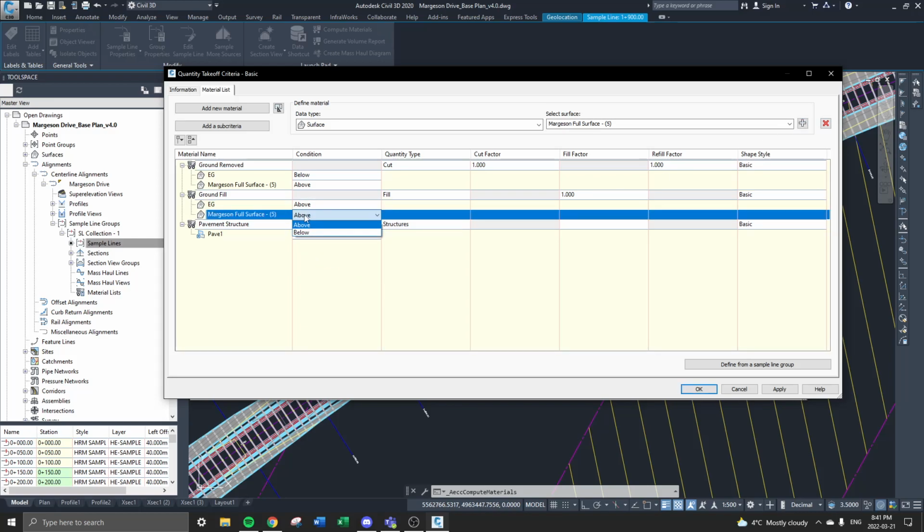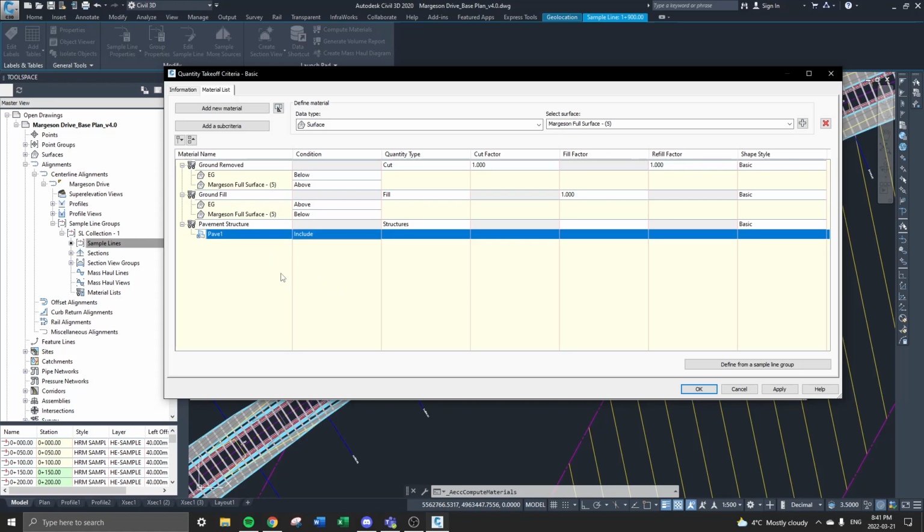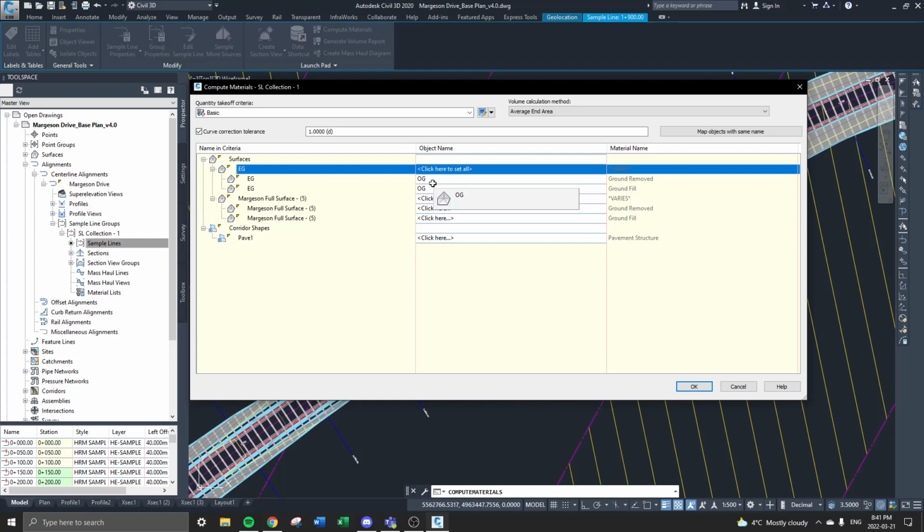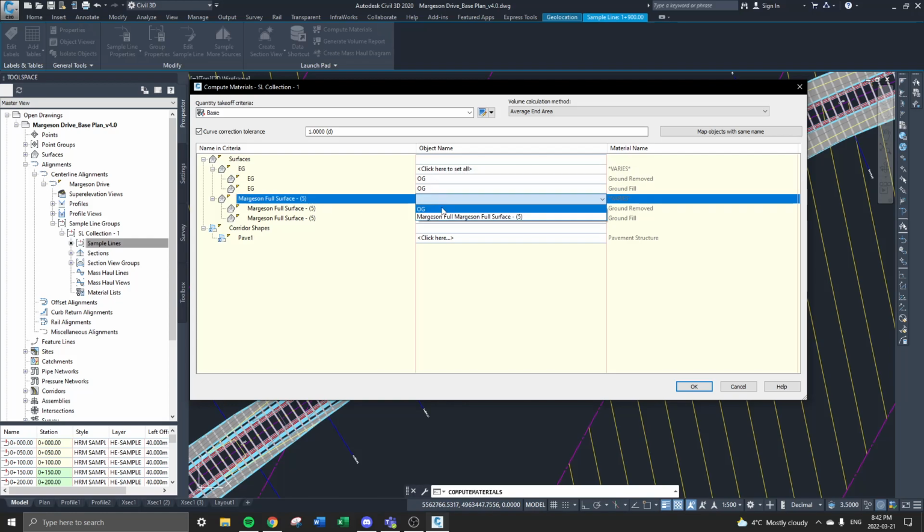Oh, and don't forget to change this to below. I messed that up last time, and this is the second take. So make sure that this is above and below and above. Very, very good. Okay. And that looks okay, so hit OK there. And now we're going to assign EG to whatever your existing grade is, and then kind of the same thing. You're going to select your corridor surface there.